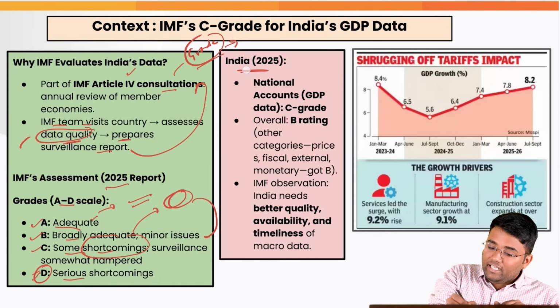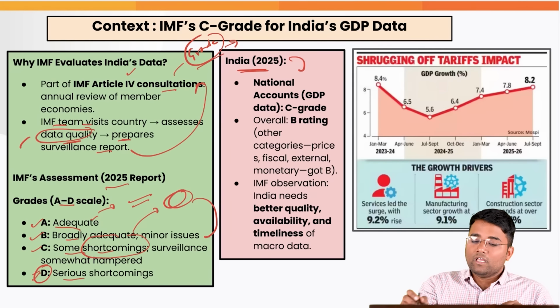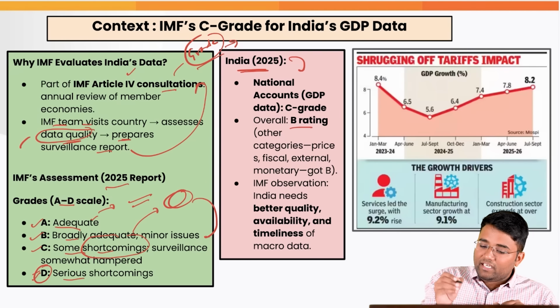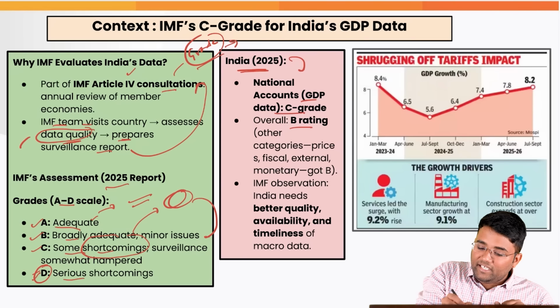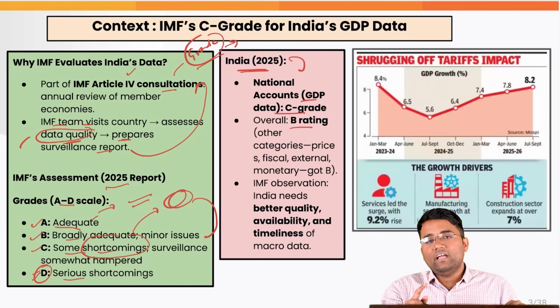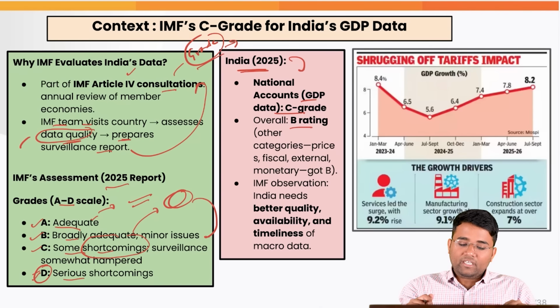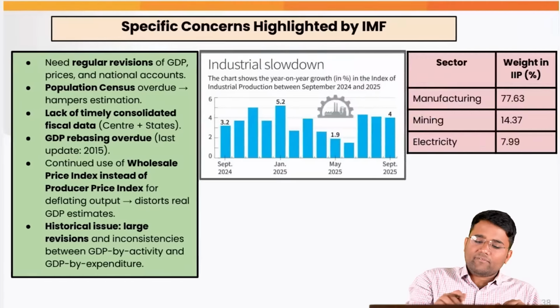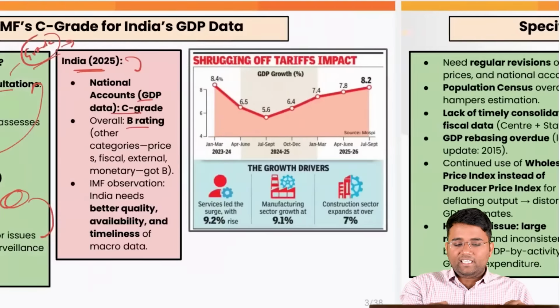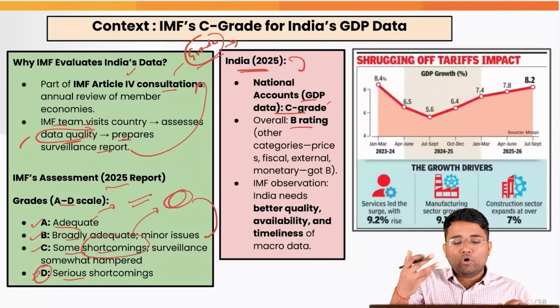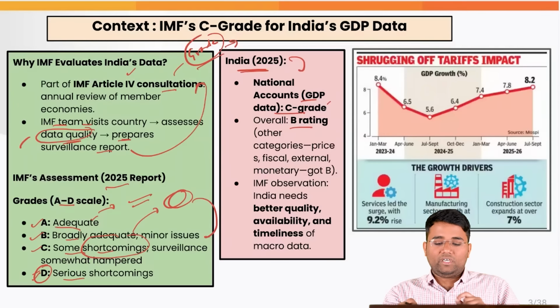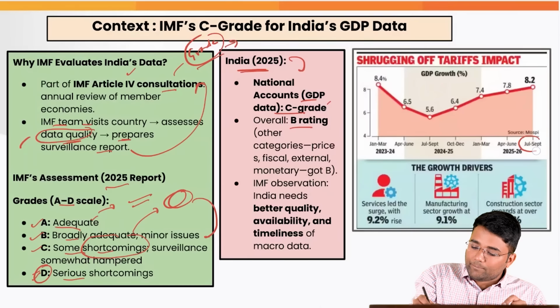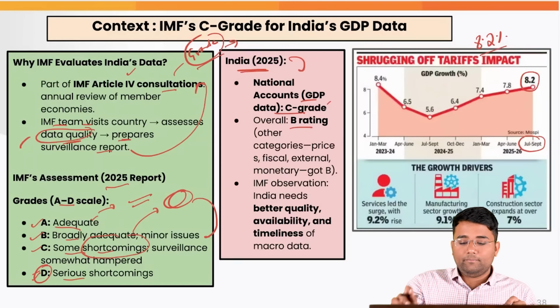Now, with regard to India's data of 2025, first of all, the overall grading is B, but with regard to the GDP data, we got a C grade. And why exactly is that happening? Because there are various issues that we will be discussing in detail, as to why exactly we got this C grade for the GDP data. But before that, we need to understand, for example, for the July to September quarter, what is the latest data? We are having 8.2% GDP growth.